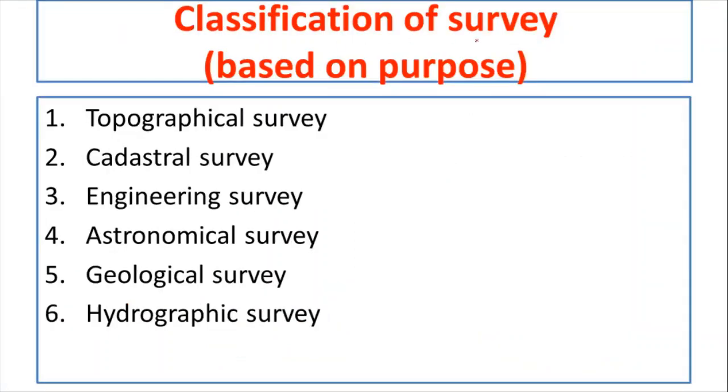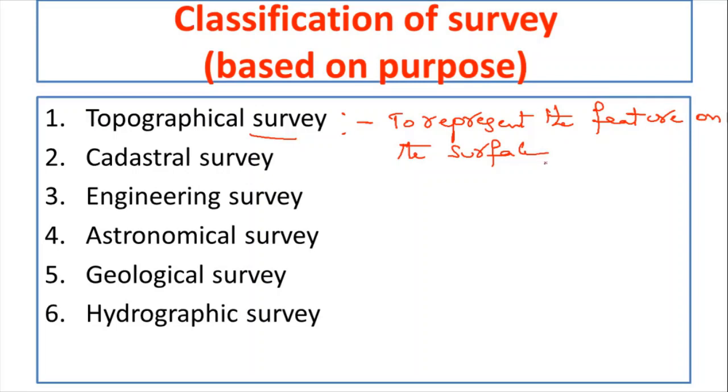Next one is classification of survey based on the purpose. Totally 6 types of surveys are there based on the purpose of the survey. First one, topographical survey. This topographical survey is conducted to represent the features on the Earth's surface. Features in the sense, we are going to represent rivers, valleys, peaks, mountains. All these things are represented in the topographical survey.